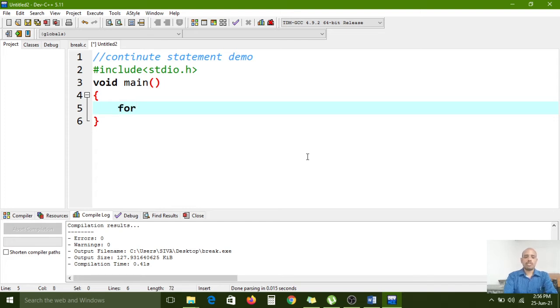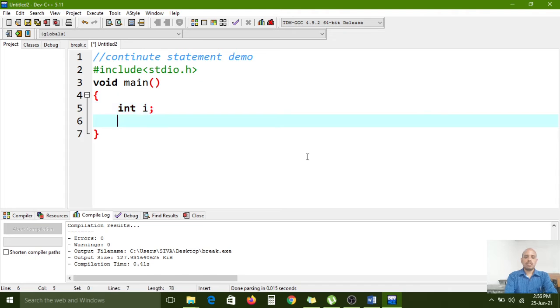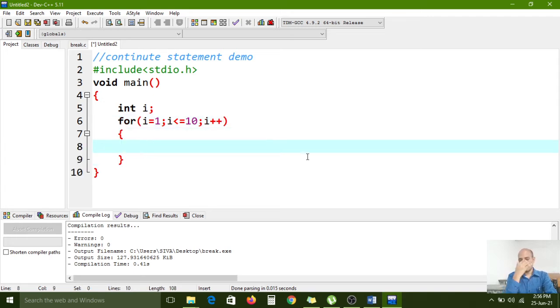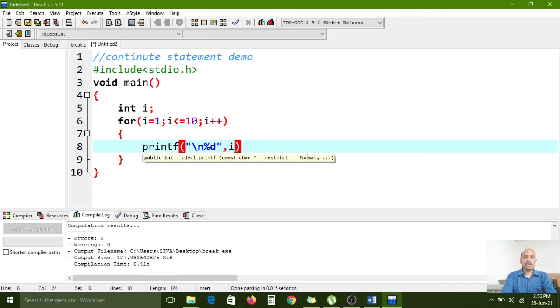Here I am using a for loop; first we need to declare the variable. So now for loop: i equal to 1, i less than or equal to 10, i plus plus incremented value. Now I am opening this block. Here I want to print the i value. For that %d, and one new line statement is required. So now I am saving this file,